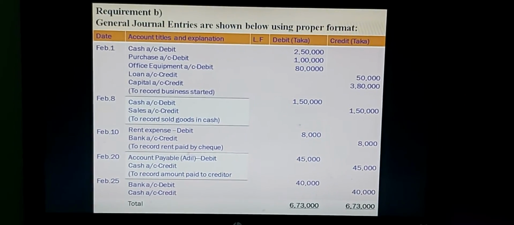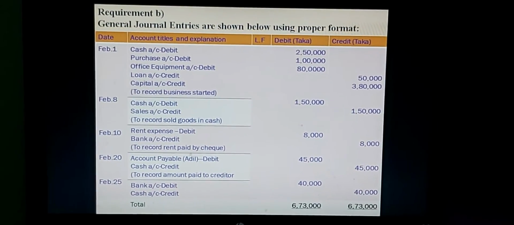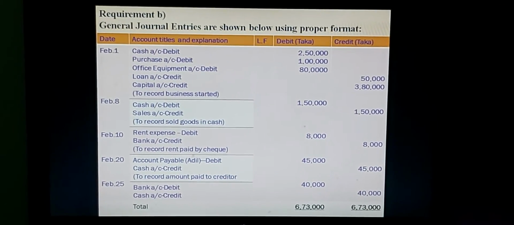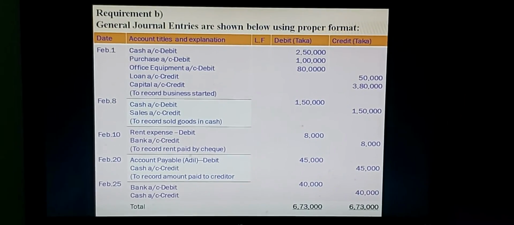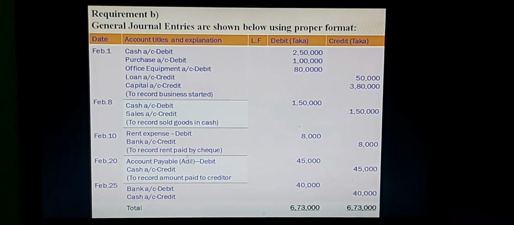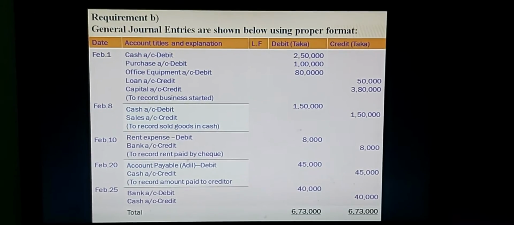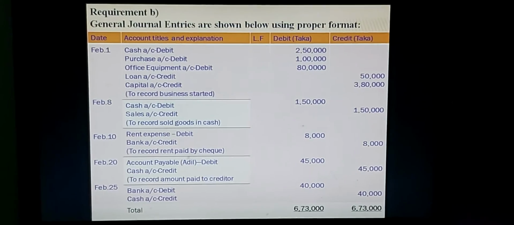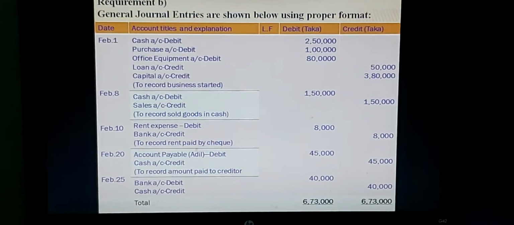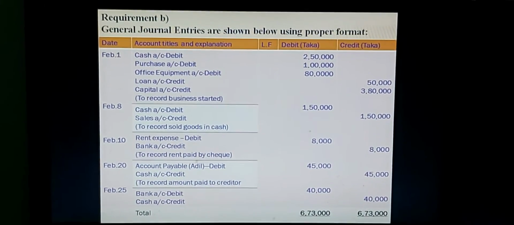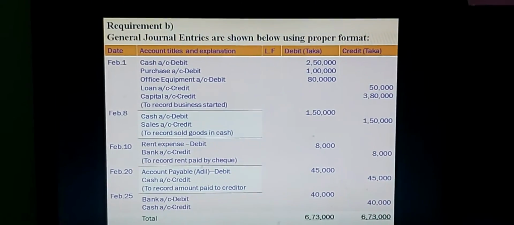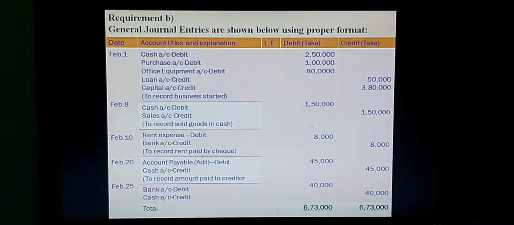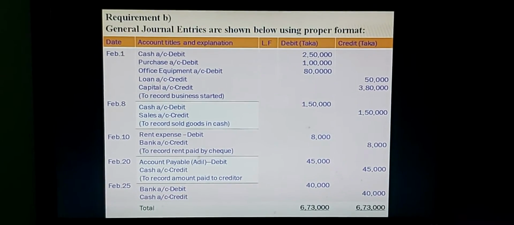First one, February 1. Started business with cash, goods, computer, loan. Totally 4 items are related for the first transaction. In this transaction, totally 5 accounts are involved. Cash account, goods values, that is purchase account, computer values, that is the office equipment account, loan, that is the loan account. Overall, this business is started, so equity is increased, then capital account is credit.